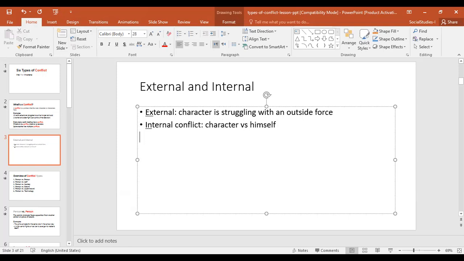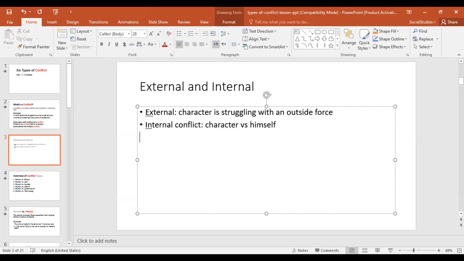Like for example, if I am stuck between making a decision, should I go to the birthday party or should I stay home and study and prepare for a quiz? Now, this is an internal conflict because you're in a dilemma. You are stuck between making two choices, or you have to make a choice between two things. Should I go to the party or should I stay home and study? That is internal. You know that if you go to the party, it's wrong because then you're sacrificing your grade. So you're stuck between making two decisions. This is internal conflict.